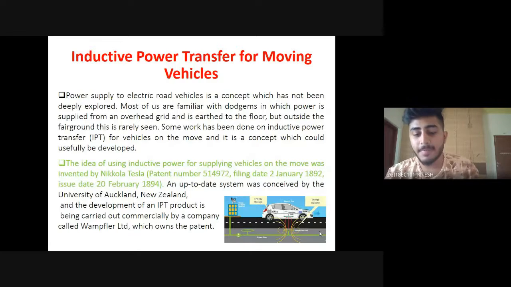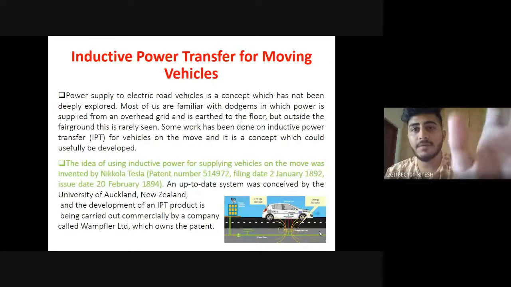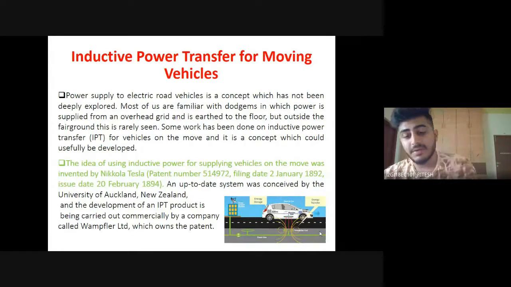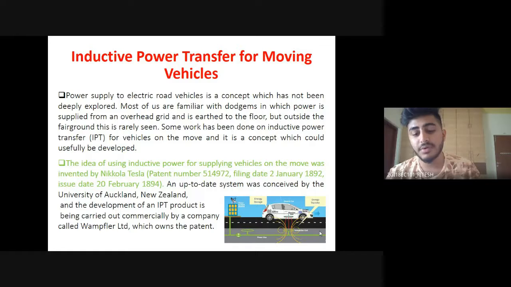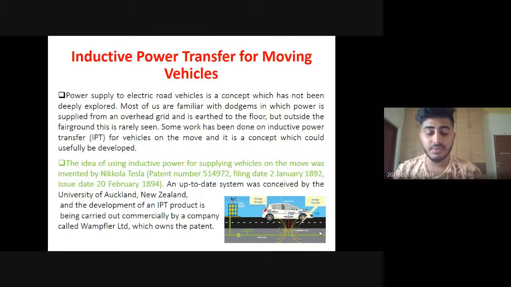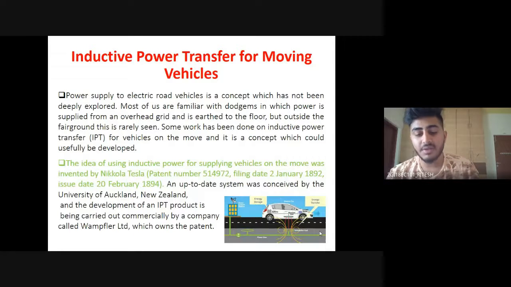That is supplying electricity through the principle called mutual induction, where the supply is contactless here. There are usually two coils.